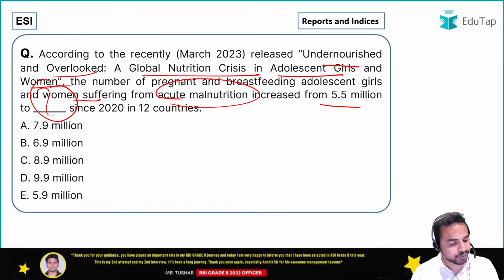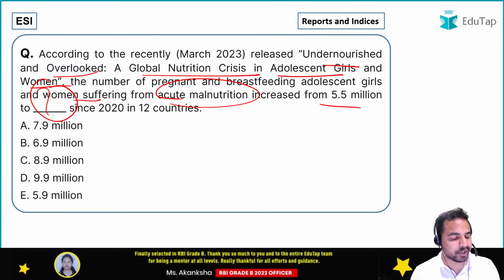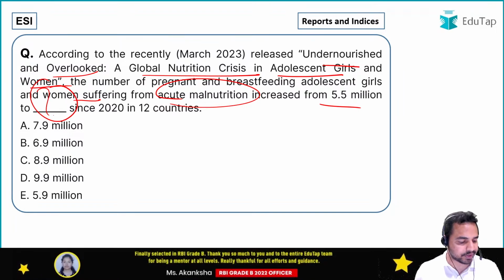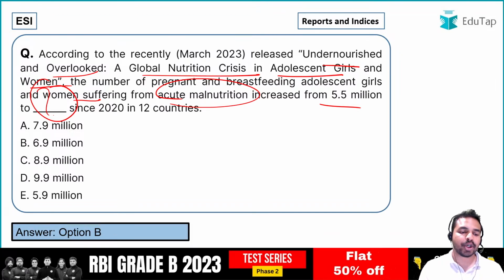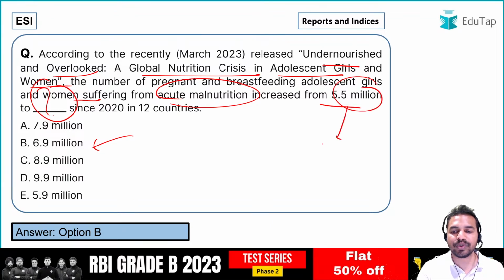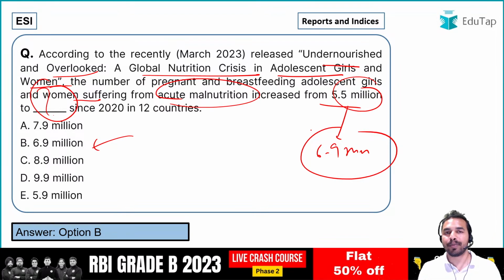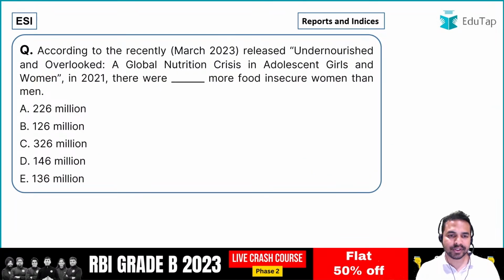I can see here most of the people have given me the right answer to the name of the scheme which I asked. That is PM Cares for Children. Absolutely right, Jacan, नितिन कुमार, सुमित जैन, आप सभी ने इस क्वेश्चन का सही आंसर दिया है. And the right answer to this question is a total of 6.9 million people. It increased from 5.5 million to 6.9 million suffering from acute malnutrition. Okay, so this is the right answer.